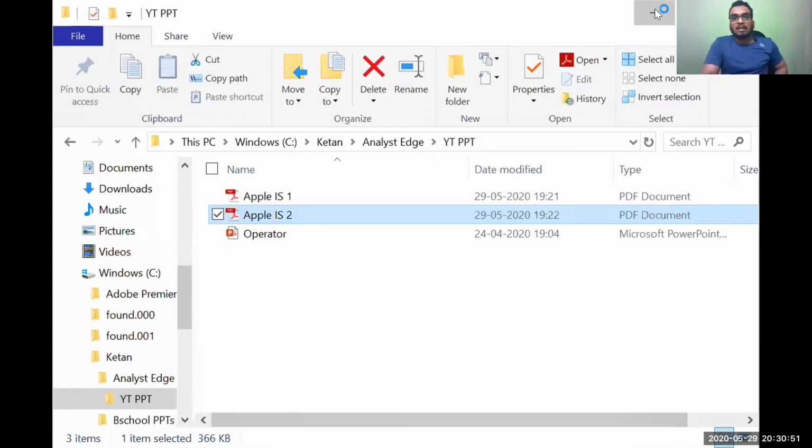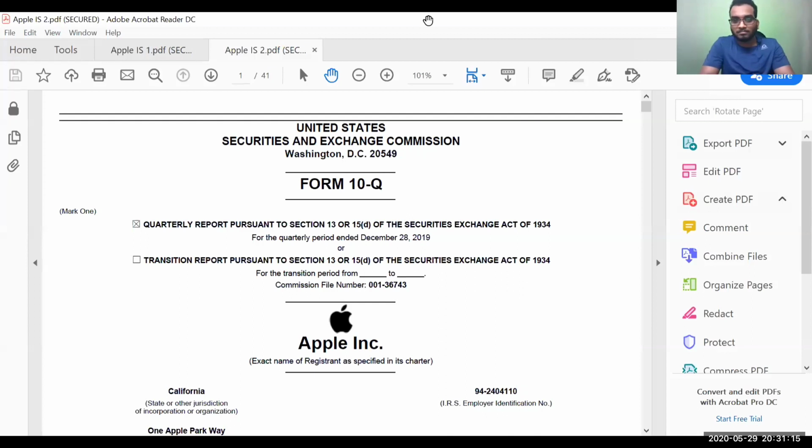Okay, no problem. Fair enough. I am just going to share it again with you very quickly. Okay, here it is. I hope now you all can see the Apple income statement. Just tell me yes or no.